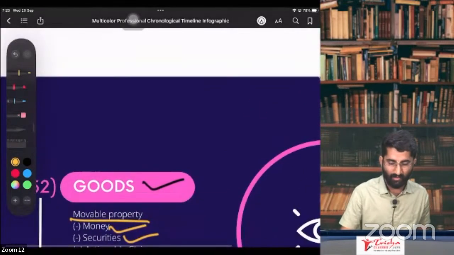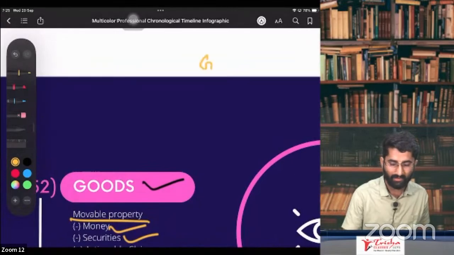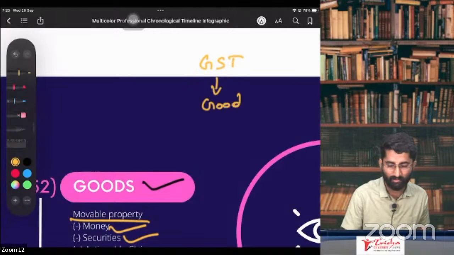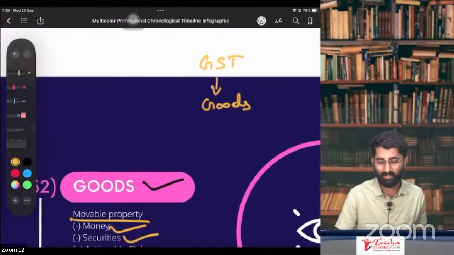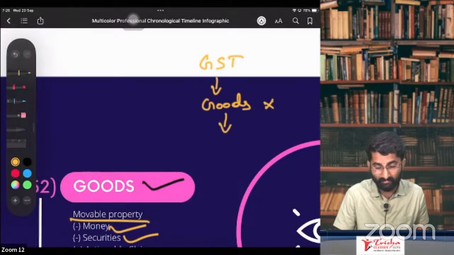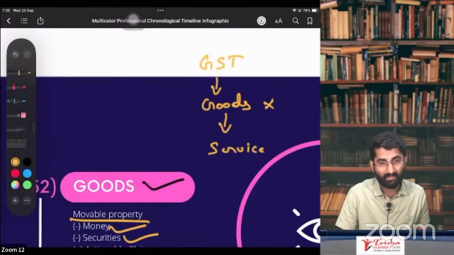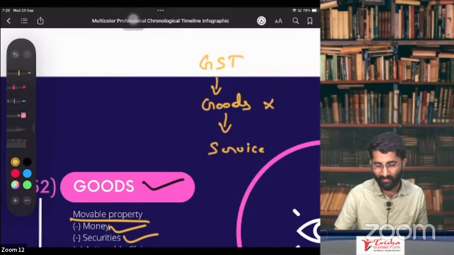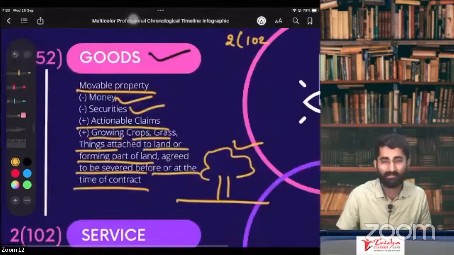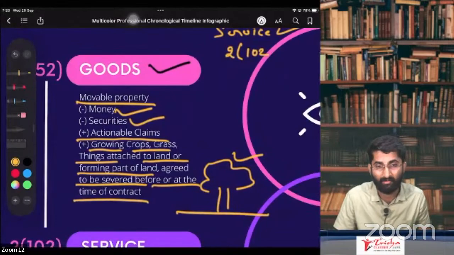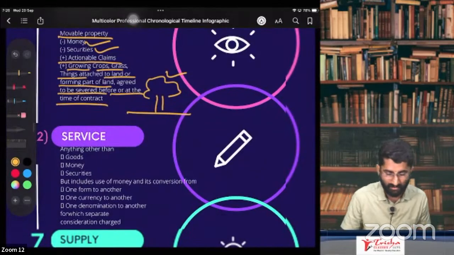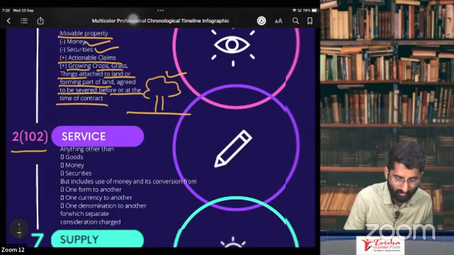In case, so we know that we have to pay the GST. GST is required. For that, first requirement is you have to see whether it is goods. Sir, what if it is not the goods? Then check whether it is service. Service hai kya? So first, if it is not the goods, sir, then ab kya karenge, sir? Chalo, check whether it is service. How to check, sir? Section number 2, subsection 102. Section number 2, subsection 52 is about goods. Section number 2, subsection 102 is about service. Now we will discuss what is service, sir.